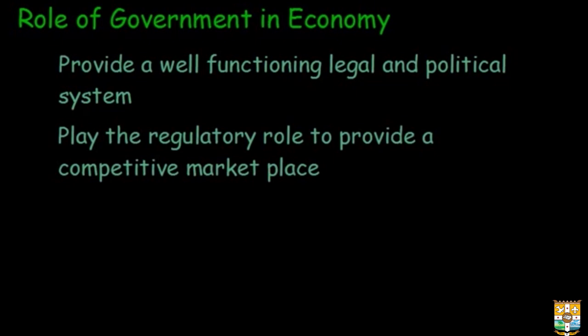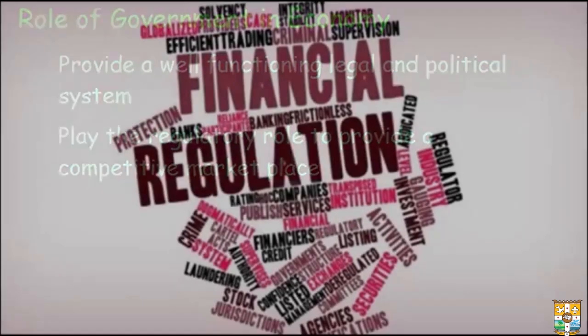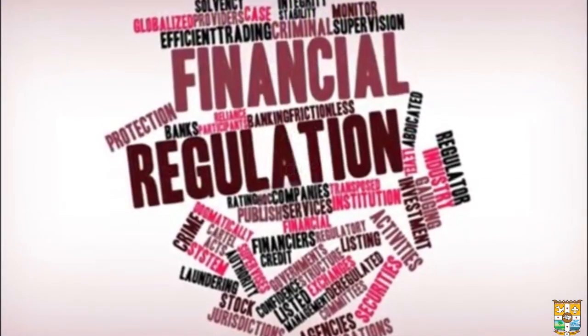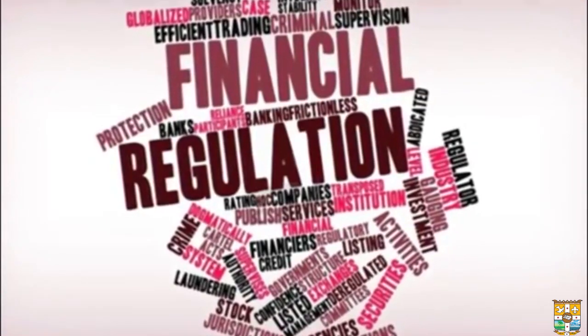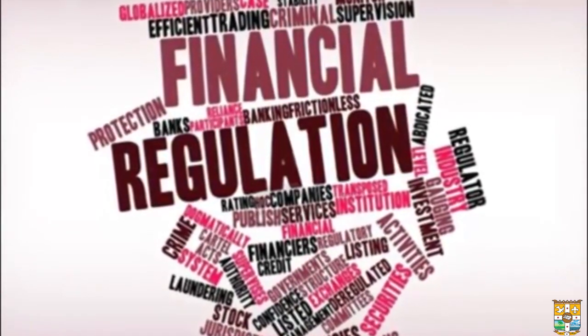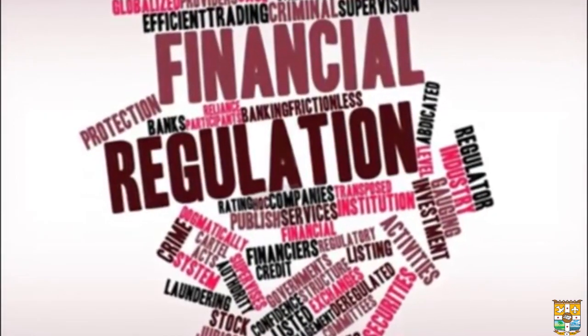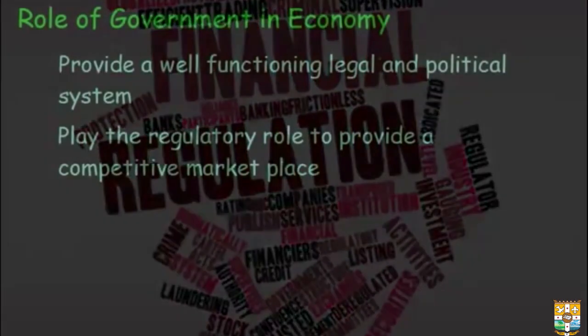Secondly, the government plays the other crucial role of being the regulator and providing a competitive marketplace. Markets are not completely free, as some free marketeer philosophers, free marketeer thinkers would like it to be. There need to be certain checks and balances put in place.